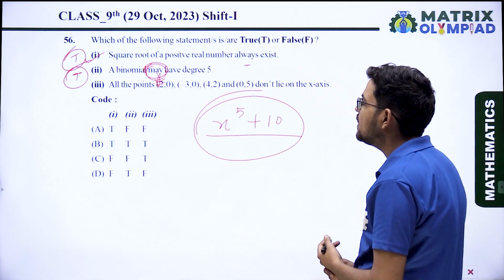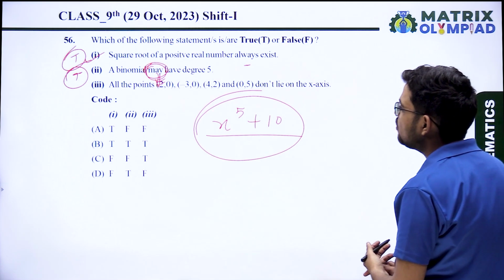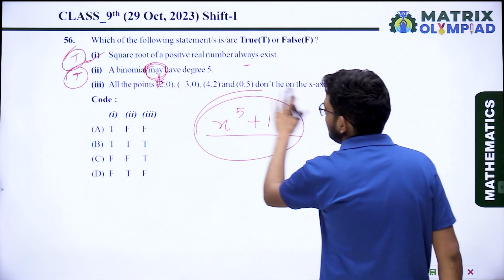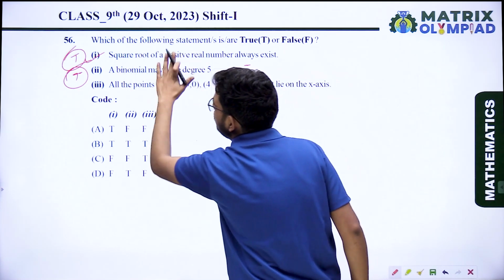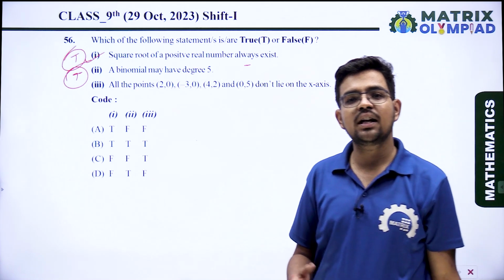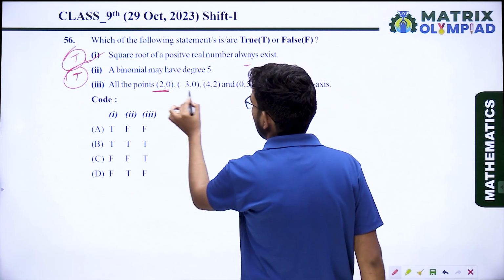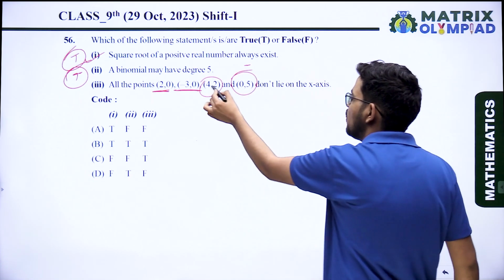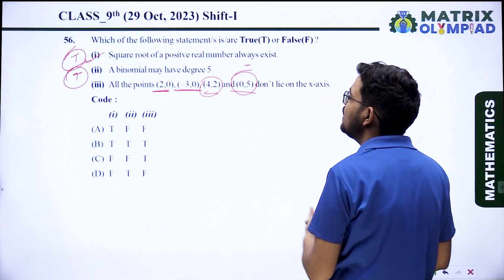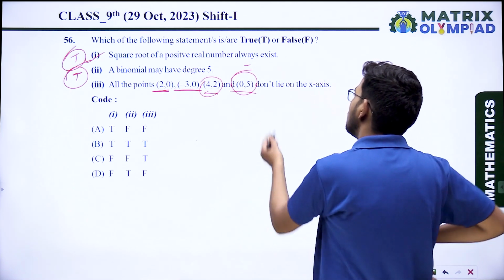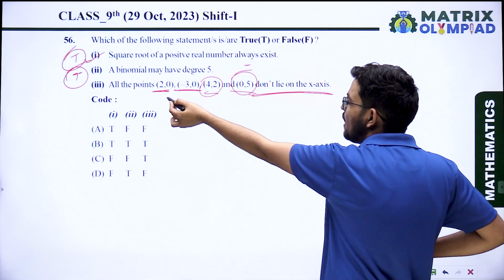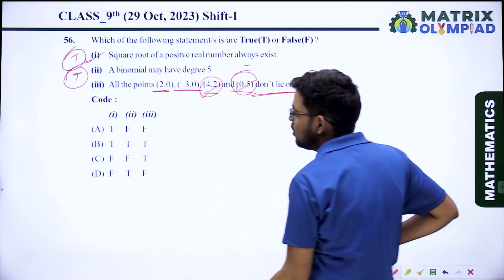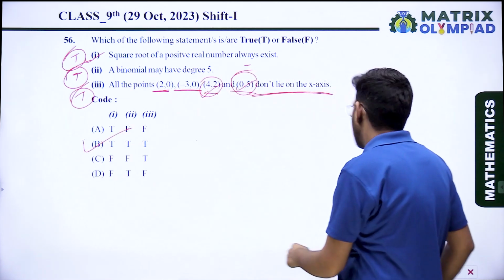Third: the points (2, 0), (-3, 0), (4, 2) and (0, 5) don't all lie on the x-axis. Which point lies on the x-axis? If the y coordinate is 0. Here the y coordinate is 0, here the y coordinate is 0, but here the y coordinates are not 0. So these points don't lie on the x-axis. So yes, all the points don't lie on the x-axis. That is true. Option B is the correct answer.